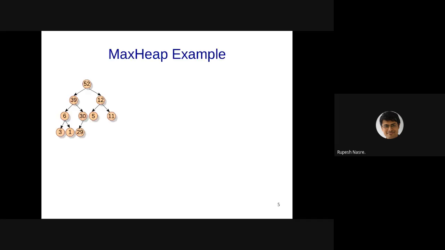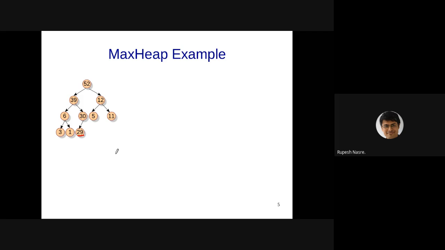Okay, so this is a max heap example, where let's check if the structure is maintained. It is first of all a binary tree, which is correct. Then all the interior nodes are full, which means 52, 39, 12, 6, 30. These are all interior nodes, and all of them need to have two children. But that doesn't seem to be the case, because 30 is not having two children, right?